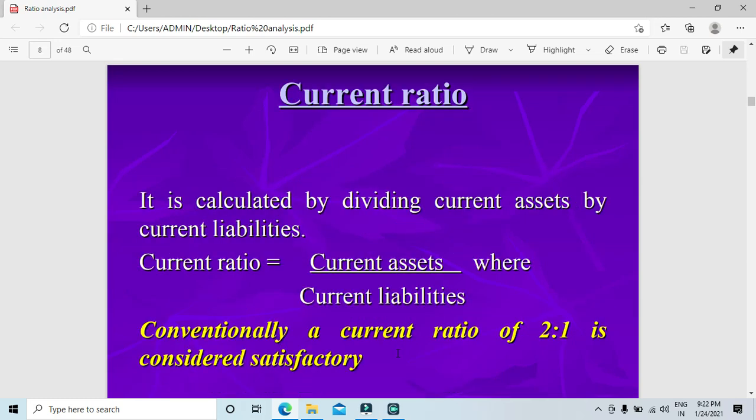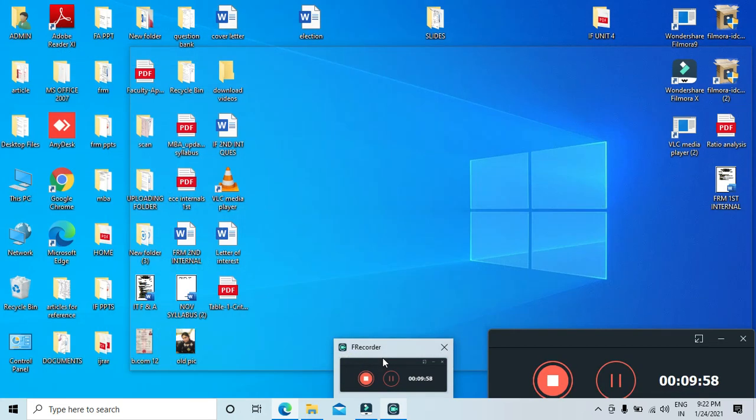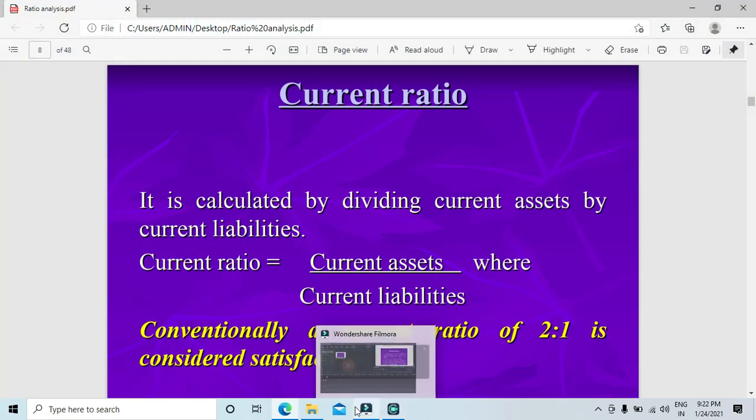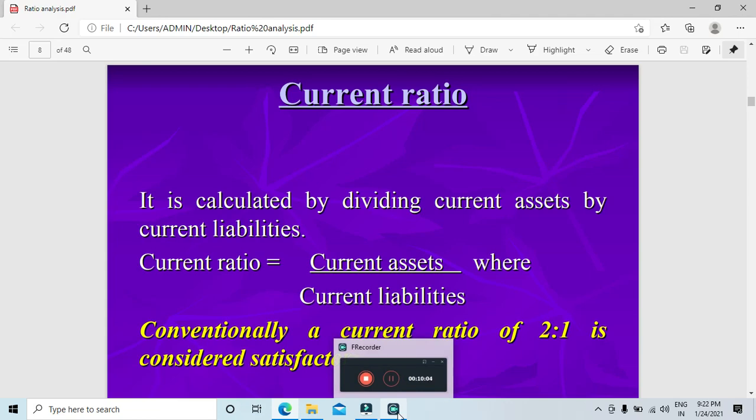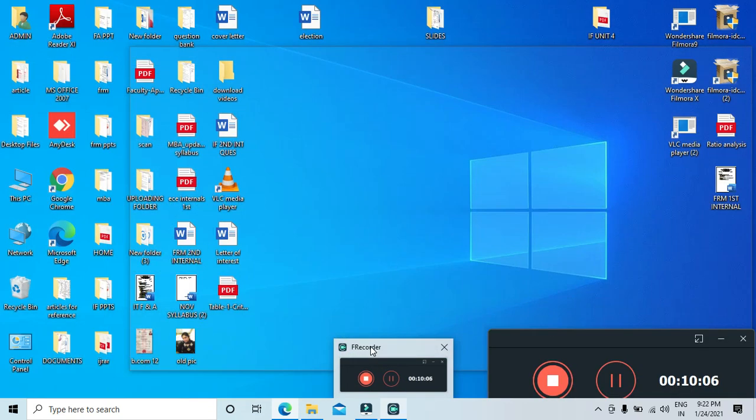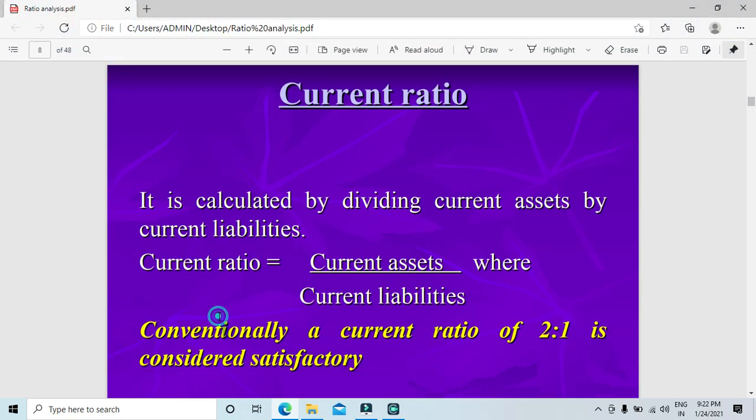Current ratio is nothing but it is calculated as follows. I want all of you to take a note of this. These formulas are very important, so I want all of you to maintain a note of it.